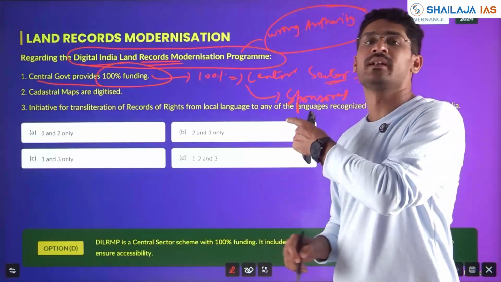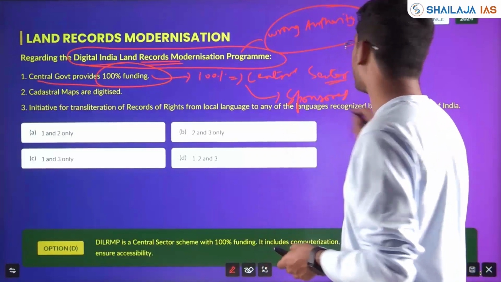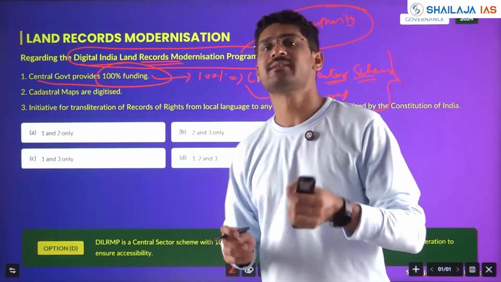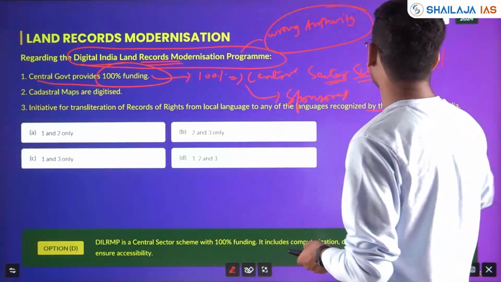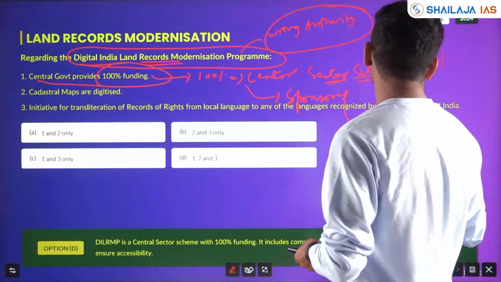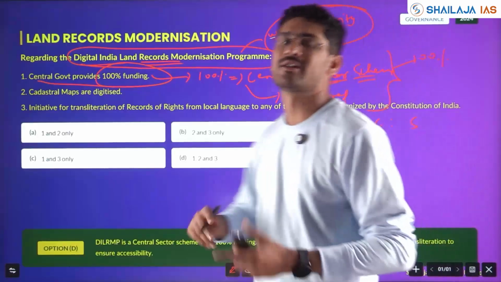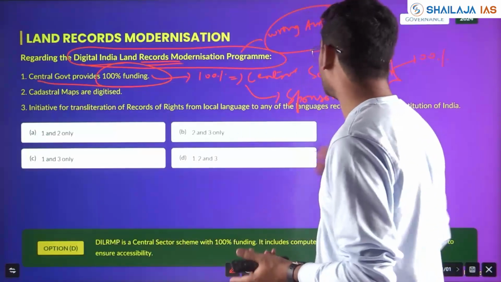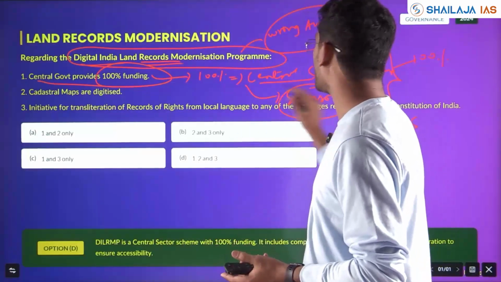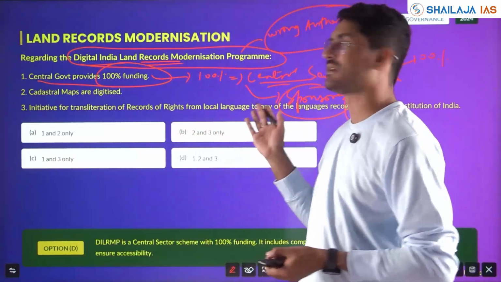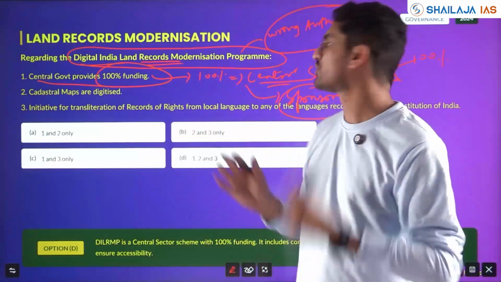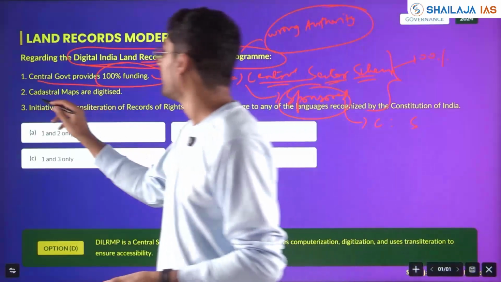Very, very important in economy, where questions are coming from central sector schemes and important centrally sponsored schemes. So this is 100% funded. With respect to center to state, mostly 60-40 or 70-30. Hilly areas 90-10 also. These are the important schemes you have to know. Every year one question might appear in this.